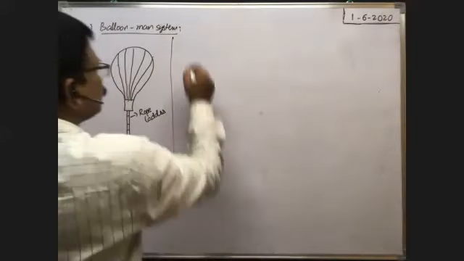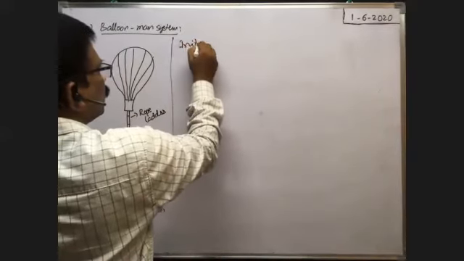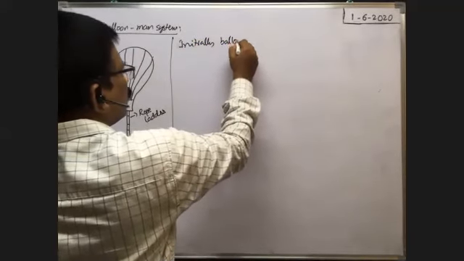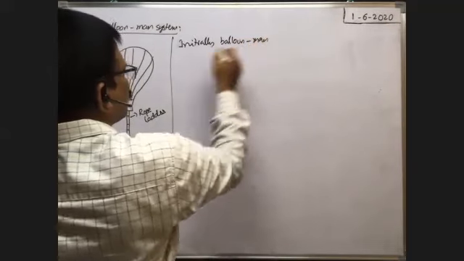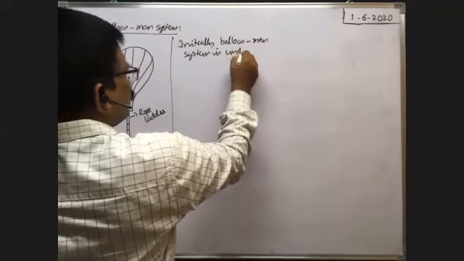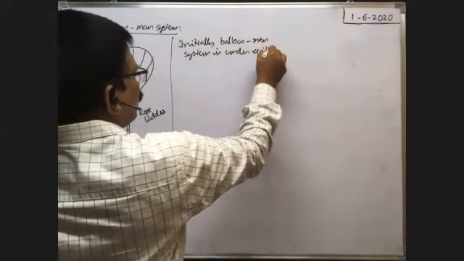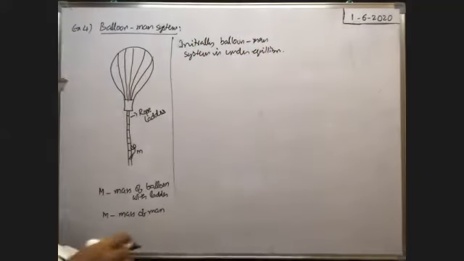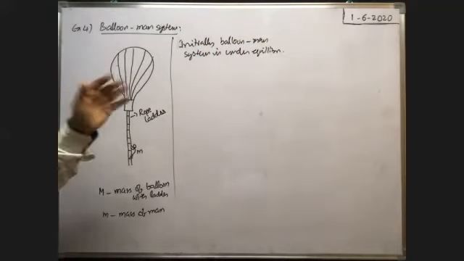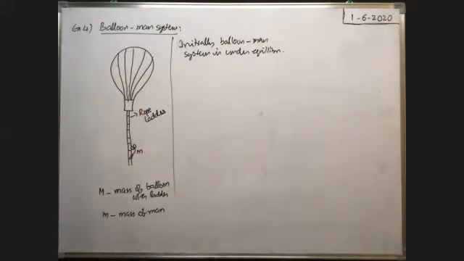Initially, the balloon man system is in equilibrium. That means the upward forces and downward forces are balanced. That's why the entire system is in equilibrium. All are at rest with respect to Earth.